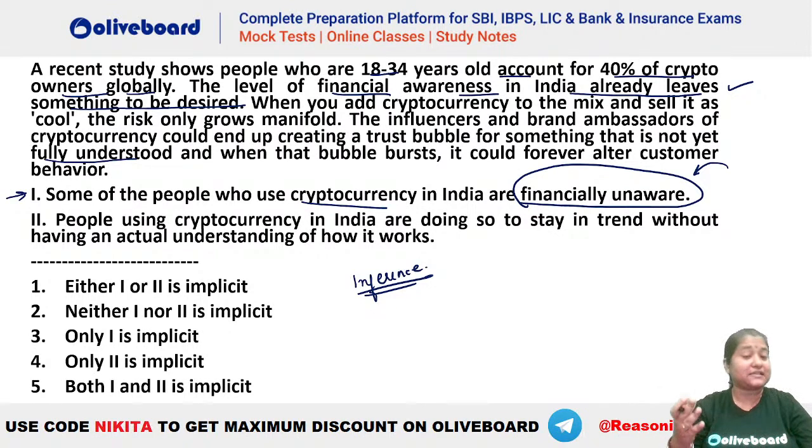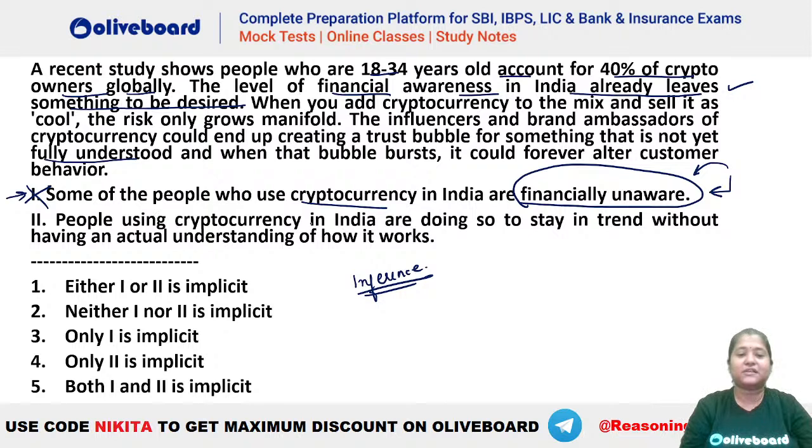है ना? Saying the first one, that they are unaware, means that they are not at all aware. Okay, what is the meaning of unaware? That means zero awareness. But here, let's say that particular line may be saying that there is 20% awareness and there is still 80% more to go, है ना? So this means that the people are not completely aware here. There is still more to have, है ना? But this particular inference means that they are completely unaware. They are not at all aware of this. So this cannot be inferred from the data, that they are absolutely unaware. Okay, they need to be more aware, but completely unaware, that is not the right inference here.